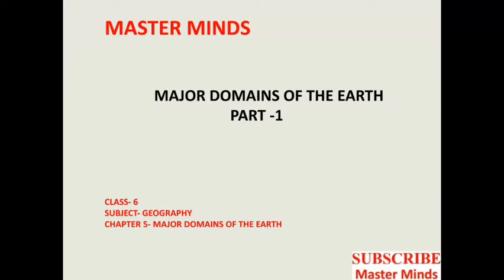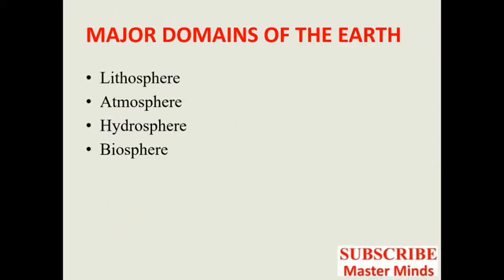In this video, we are dealing with the fifth chapter from Class 6 Geography, Major Domains of the Earth. We have already studied that Earth is the only planet which has life. And the presence of life on the Earth is due to the presence of elements such as land, water and air. We can say that there are four major domains of the earth.